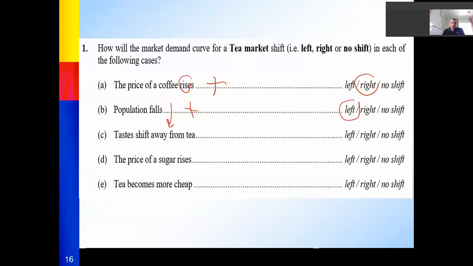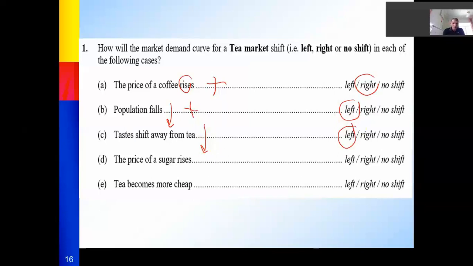Tastes shift away from tea. If people don't like tea, will you buy more or less? Of course, absolutely less. So a shift left. If you like it, you will buy more, right? If you don't like it, you will buy less, left.